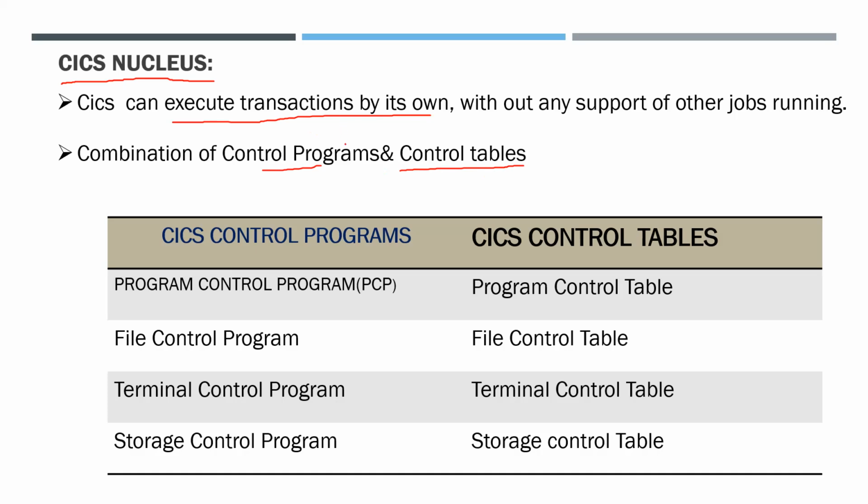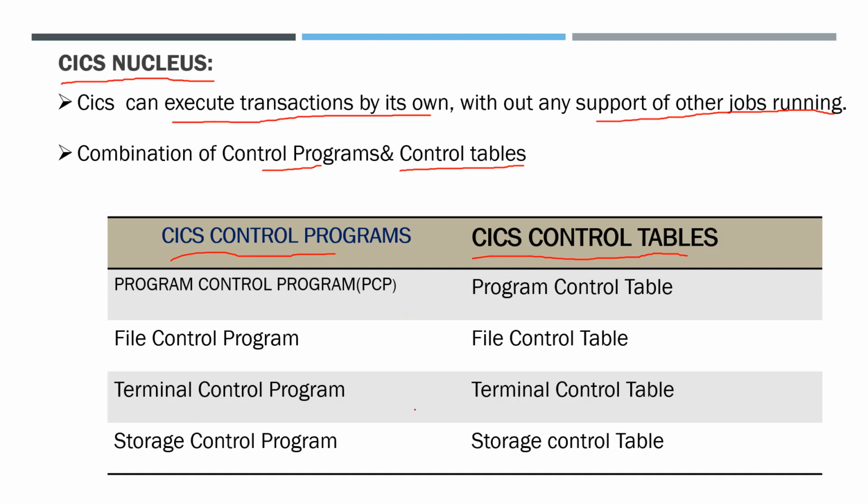We can give the input within KICS and see the output within KICS. We don't need the support of other jobs, like JCL commands and other MVS jobs running. Here some of the tables are listed: program control program, file control program, terminal control program, storage control program.